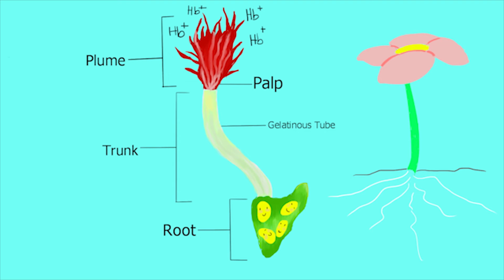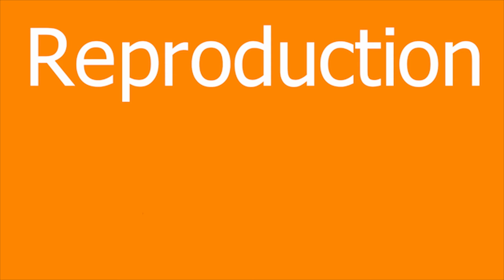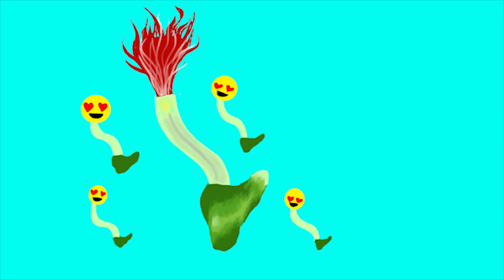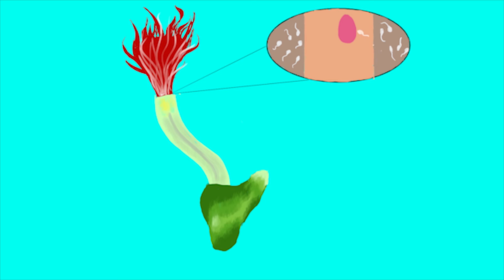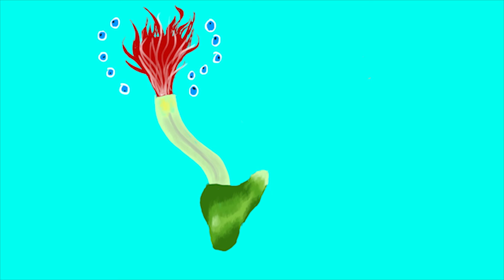Now we get on to the most important part. How does this remarkable sexual dynamic actually take place? So as we noted earlier, harems of microscopic males are found in the gelatinous tubes around the females. These males have yolk reserves to produce sperm for fertilization. This yolk reserve is depleted throughout their lives, and after it is all gone, they lose the ability to reproduce. The sperm travels up the oviduct near the plume and fertilizes the egg. Females of O. rubiplumus can release hundreds of fertilized oocytes at a time. Pretty straightforward, but how is their sex actually determined?